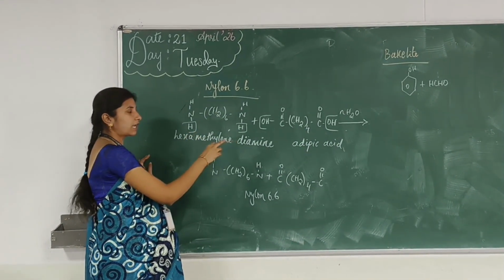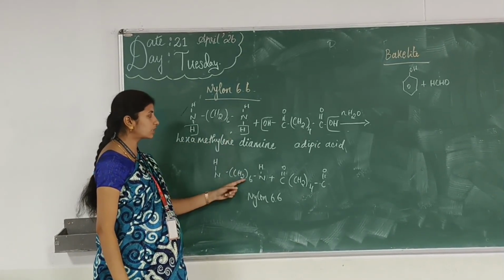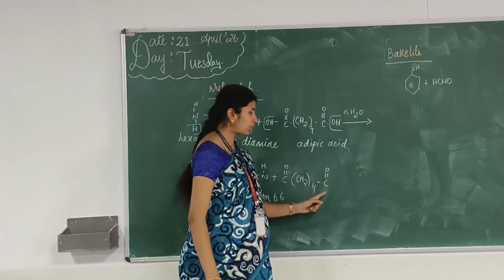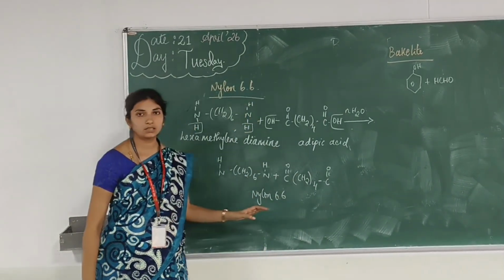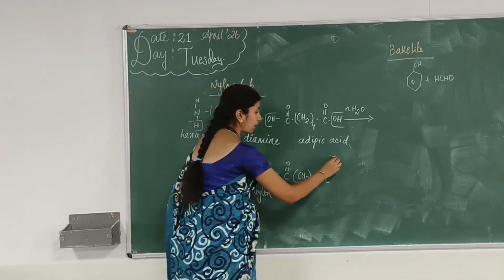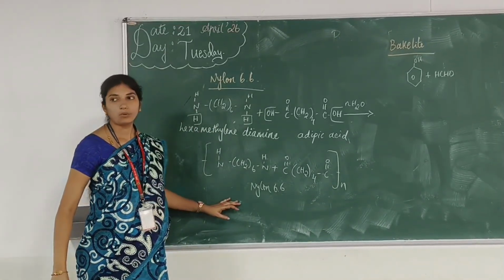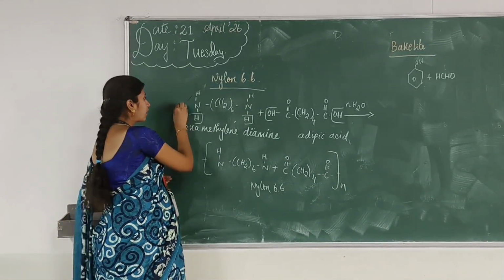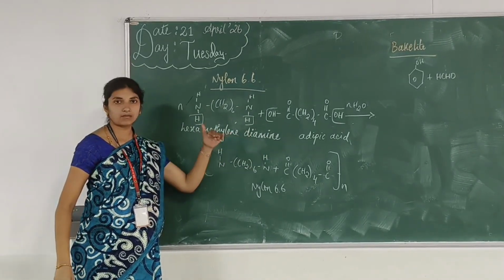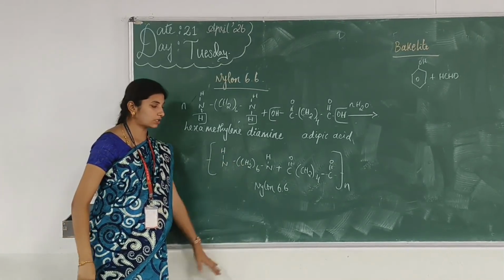Again, in the presence of the catalyst, a polymerization reaction occurs giving NH, CH2 6, NH, C double bond O, CH2 4, C double bond O. This forms the repeating unit, with a whole number of repeating units n, to give nylon 6.6. This is the polymer formed by n times of adipic acid reacting with hexamethylenediamine to form the polymer nylon 6.6.